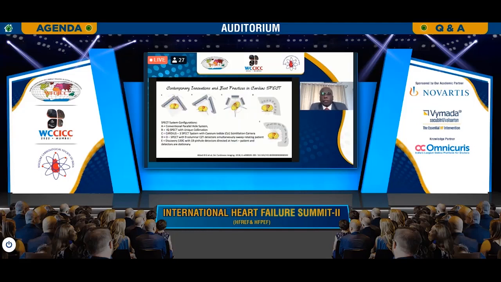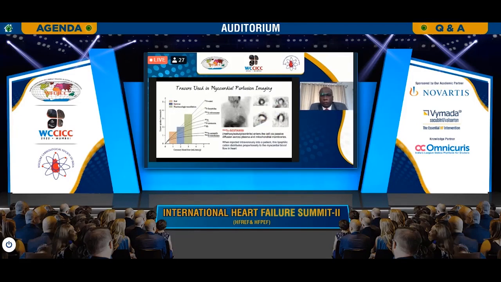A lot of technology has given us new modern semiconductor detectors and solid-state gamma cameras, which give very high resolution images. This is what we are talking about today. We are extensively using technetium sestamibi. This is a tracer which diffuses across the cell membrane and gets deposited into the mitochondria, proportionate to the distribution of coronary blood flow. The ideal tracer would be oxygen-15 labeled water, for which we need a medical cyclotron. And I'm sure that only Dr. Gambhir is capable, because he has a very dynamic functioning cyclotron in his department.